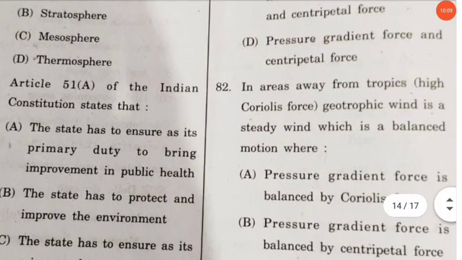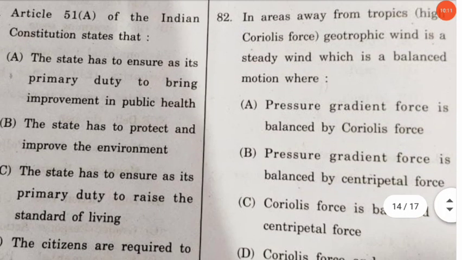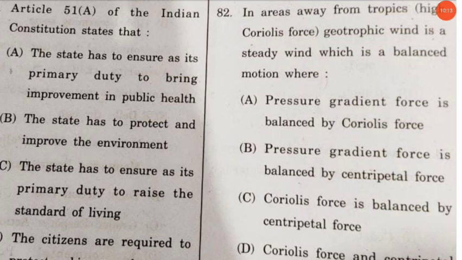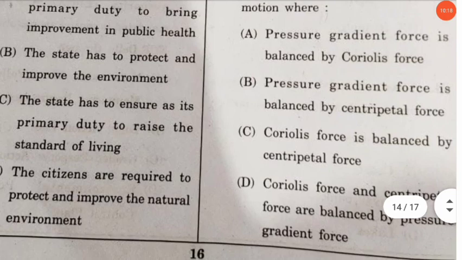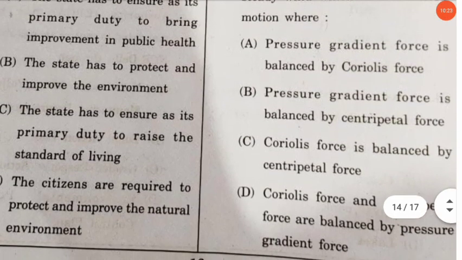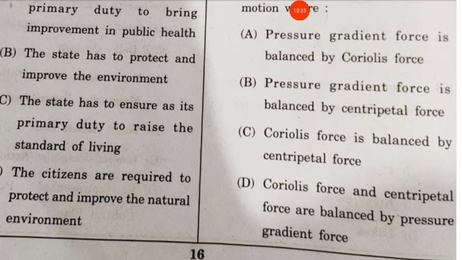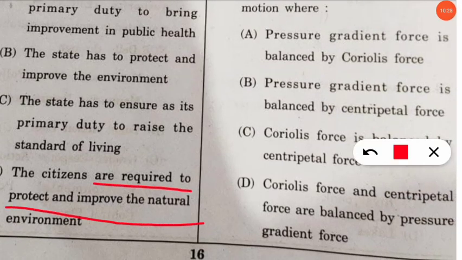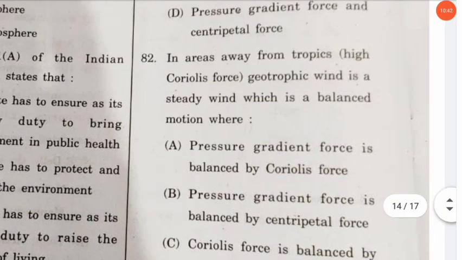Next question number 80. According to the Article 51A, what does our Indian constitution state? And here the correct option will be option number D. Yes, according to Article number 51A, our Indian constitution says that the citizens are required to protect and improve the natural environment. So you have to tell me in the comment section which article states that the state has the responsibility to ensure its primary duty to raise the standard of living. So you have to tell me in the comment section. Let's move to the next questions.